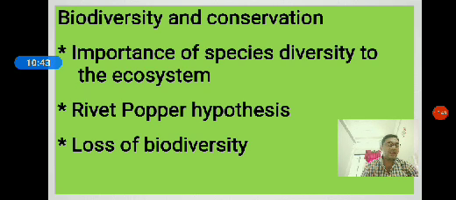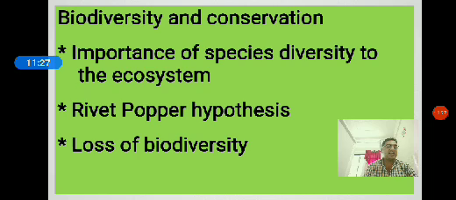How? One by one. First, maintenance of the ecological balance. If the variety of species is more, the functional aspects of the ecosystem are also more. In that, there is a maintenance of ecological balance, which we are going to see. Then it renders stability in food production. Food production is also able to be stable. Then it provides alternative food sources in the food chain. In the food chain, there are producers to consumers, then decomposers.